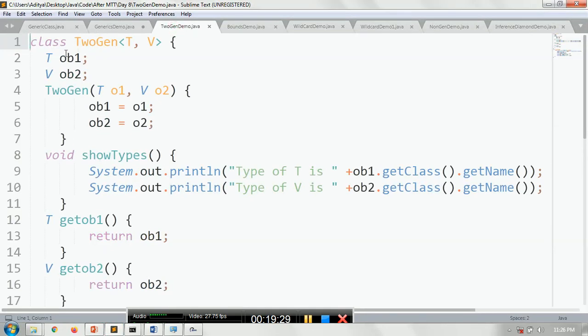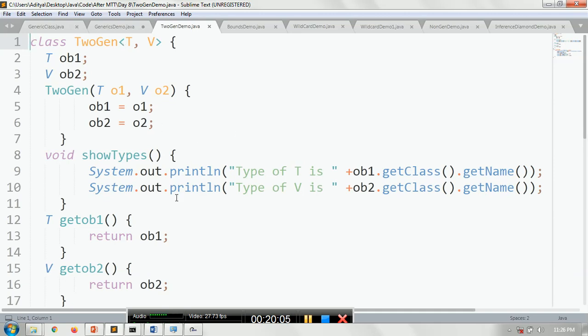Now this time I have two objects of this class. One object is of T type and one object is of V type. Whenever I am calling the constructor of this class, o1 belongs to T type and o2 belongs to V type. The value of o1 will go to ob1 because o1 and ob1 belong to the same type T, and the value of o2 will go to ob2, and it should be of V type because o2 and ob2 are of the same type. So we are passing multiple type parameters.